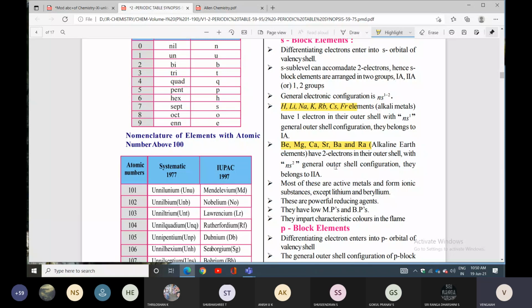So with respect to color, you can say what metal we have, what element, what cation we have, what anion we have. That's what they have given. The important characteristics are the colors in the flame.